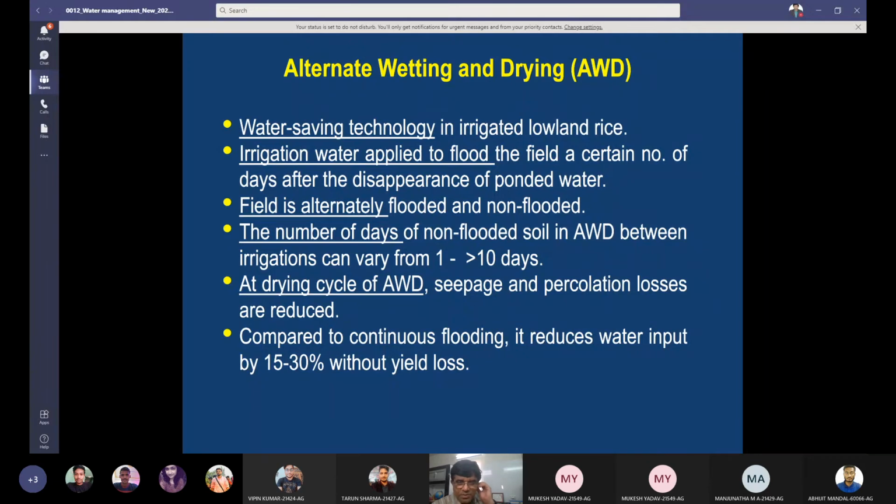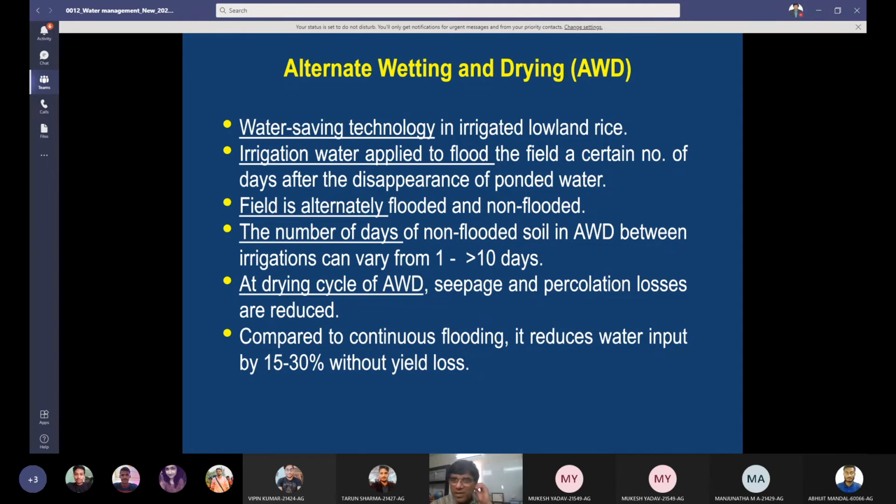During the drying cycles of alternate wetting and drying, seepage and percolation losses are reduced. Compared to continuous flooding, it reduces water input by 15 to 30% without yield loss. So this is a good system, and this is what farmers practice in Punjab, Haryana, or other parts where irrigated rice is grown. In irrigated rice in Rabi season in South India, or wet rice in North India, alternate wetting and drying is mostly practiced in light to medium texture soils.